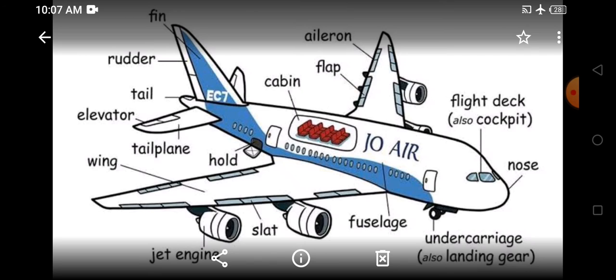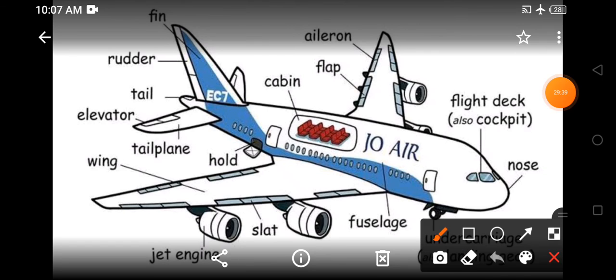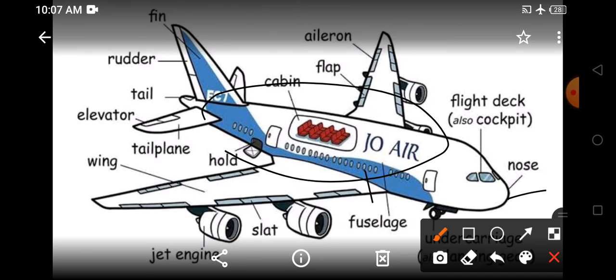So you can see here the various parts of an aeroplane, children. Again children, look here. The nose of an aeroplane, the body of the aeroplane is called fuselage. Then the end part of an aeroplane is called the tail. Then you can see the wings. Then the top, it looks like a fish. Yes,